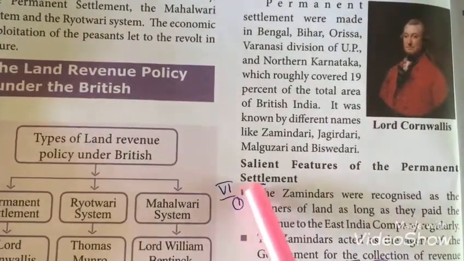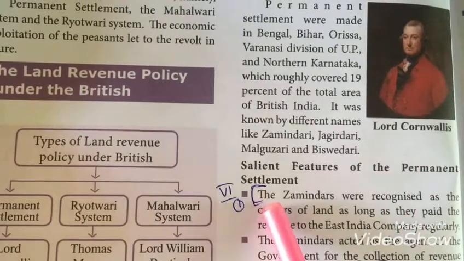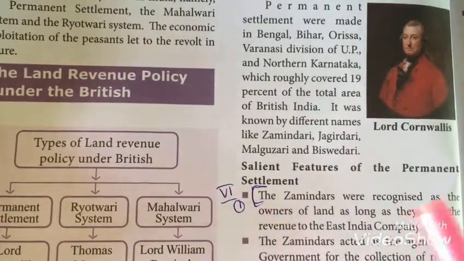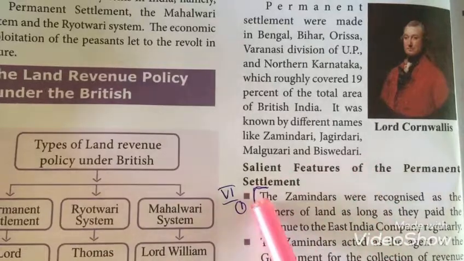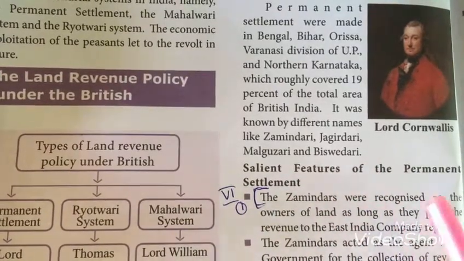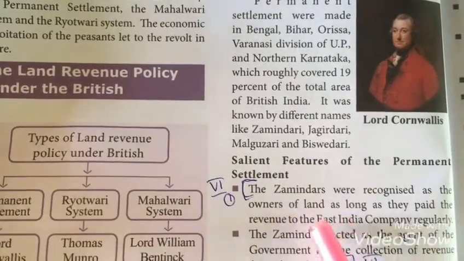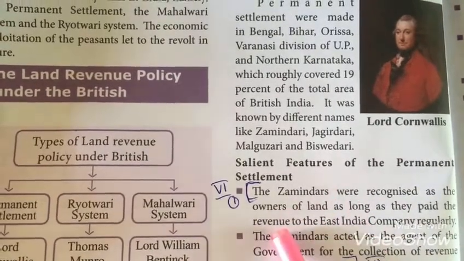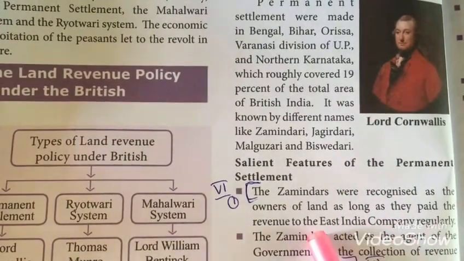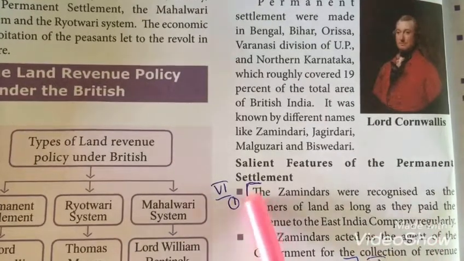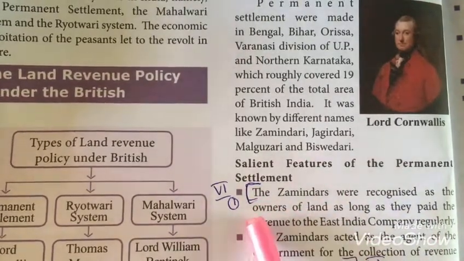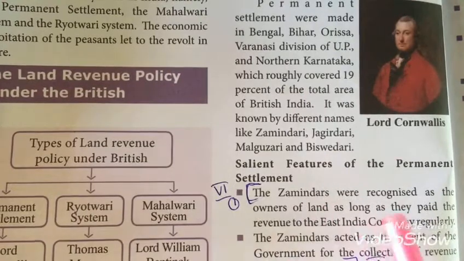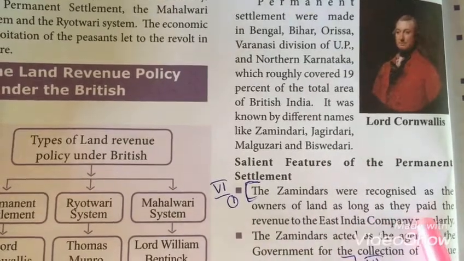Now we'll see the features of the permanent settlement. In the permanent settlement, the Zamindars were recognized as the owners of land. They had to pay the land revenue to the British East India Company.